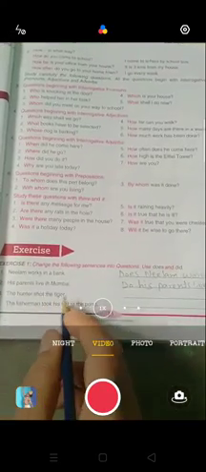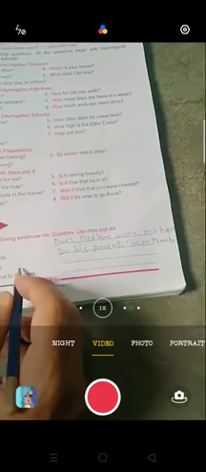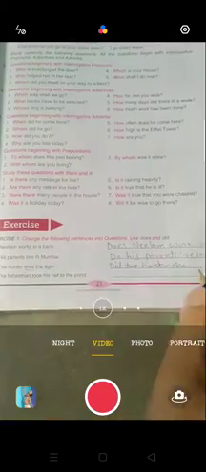The hunter shot the tiger. So what will it become? We are using do, does, did. This is in the past tense, so we will use did. Did the hunter shoot? Now shot is the past tense, so we are going to use the first form of the verb. Why? Because we have used did here. Did the hunter shoot?